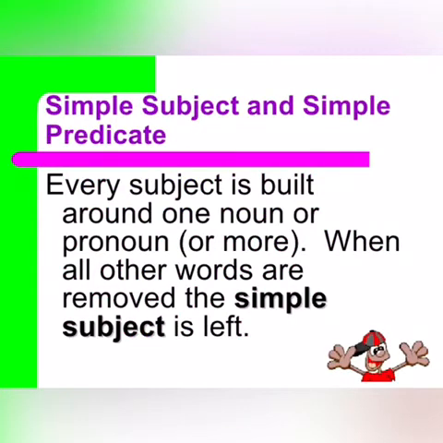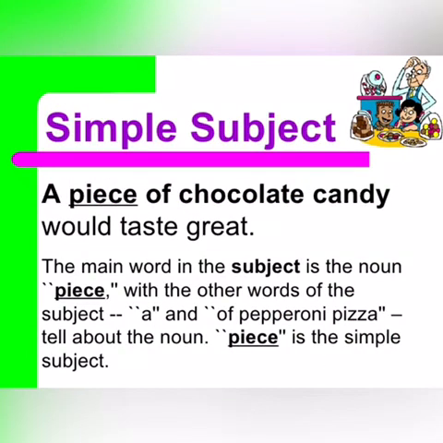Now, if we talk about simple subject and simple predicate, let's see, every subject is built around one noun or pronoun or maybe more. But when all the other words are removed, the simple subject is left. Now, let's see an example of simple subject. Well, a piece of chocolate candy will taste great. The main word in the subject is the noun, that is piece, with the other words of the subject, a and of chocolate candy, telling about the noun. Like piece is the simple subject over here in the sentence.